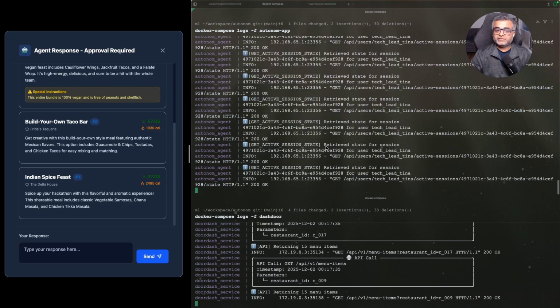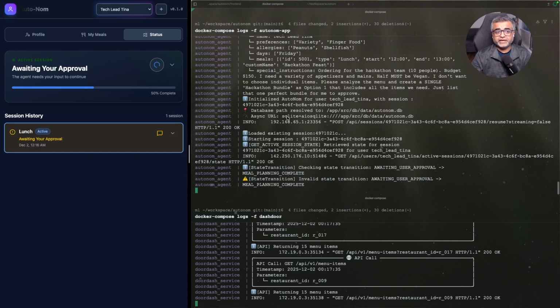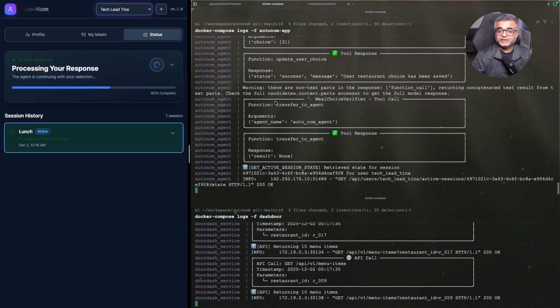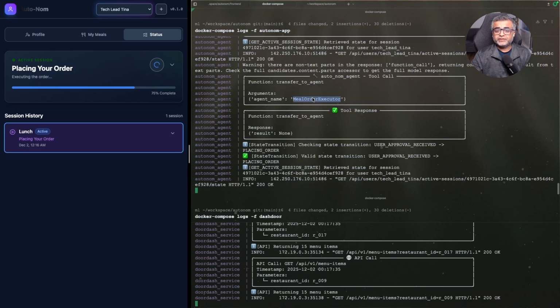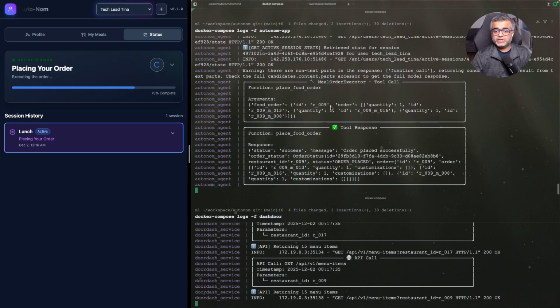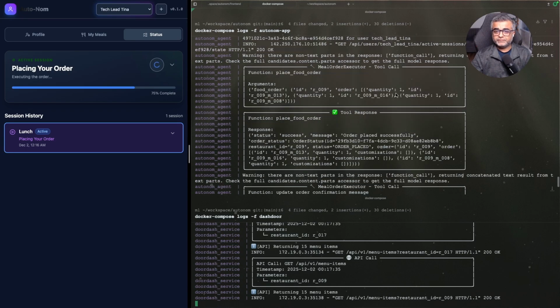So as you can see, the agent created the bundle, but the interesting part would be, can it break down the bundle and order multiple items as we want? So I'm going to say, let's go with Indian food today, and see if it can understand that I'm talking about the option number 3, and yes it does. If you see, it chose the option number 3. It called the meal order executor, and if you see the order, we have 3 items at least in the order with 1 quantity each.